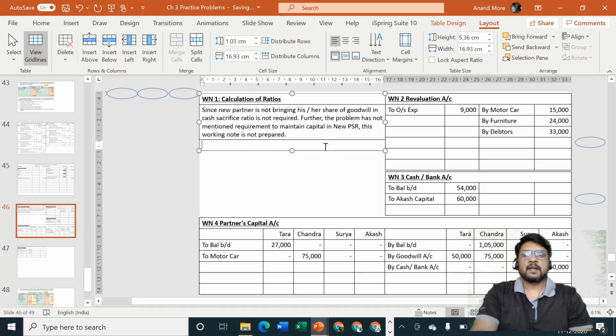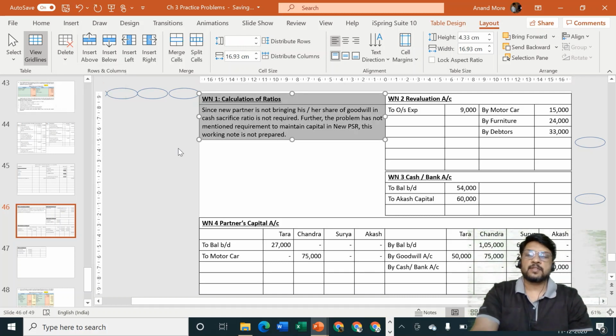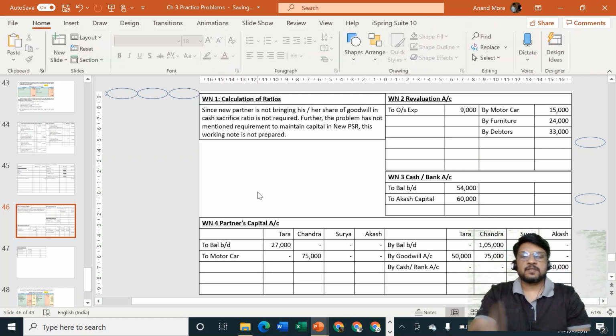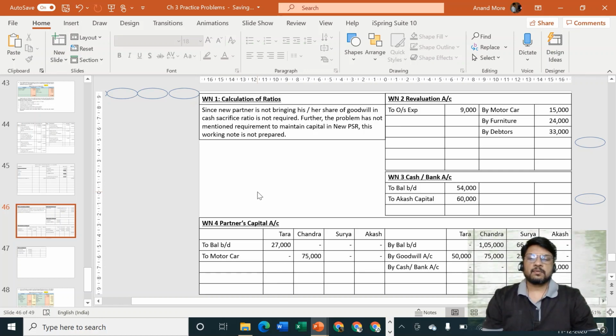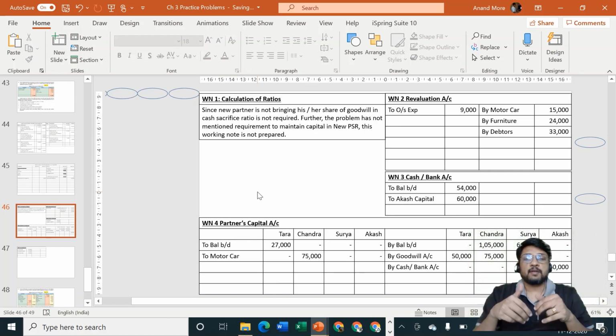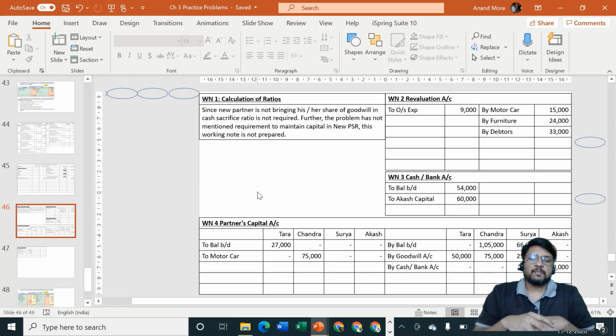So in that case, if in examination we don't prepare this working note, is it okay? Yes, it is okay, no problem. Since we had prepared the format, I had given the note. Why have we not solved the new calculation or calculation of ratios? If you want, you can calculate new ratio, that is okay, but it is not required to be used now, because new ratio is required for the purpose of finding out what should be the capital, but there is no such condition that capital should be in PSR. Sacrifice ratio is required for the purpose of adjusting goodwill brought in cash, which is not brought in cash, so again that is not a problem, so we are saved from the difficulty. Ratio need not be considered by us.